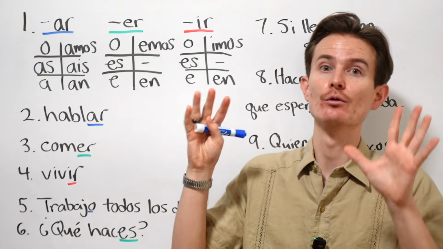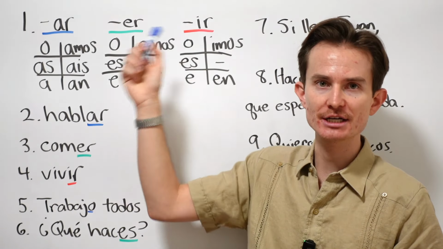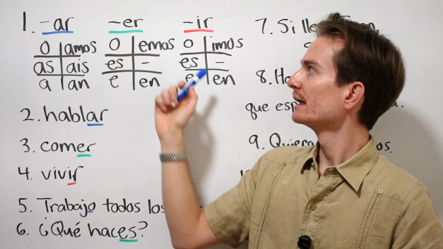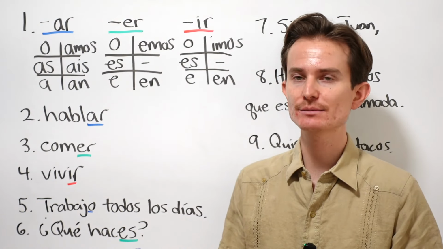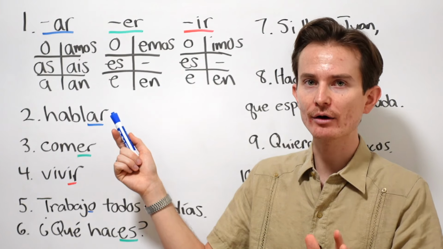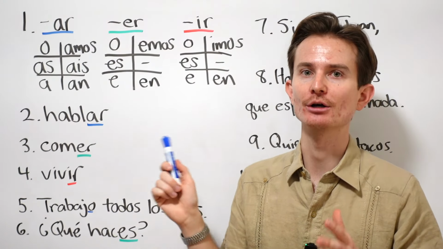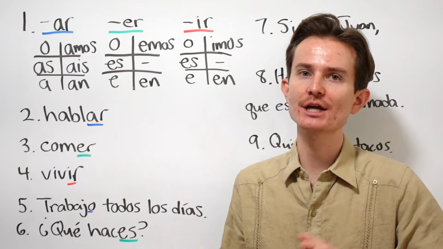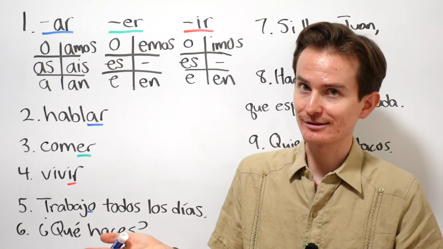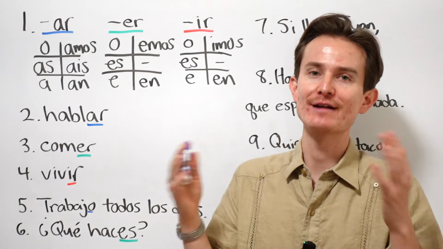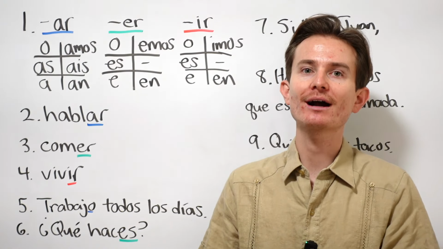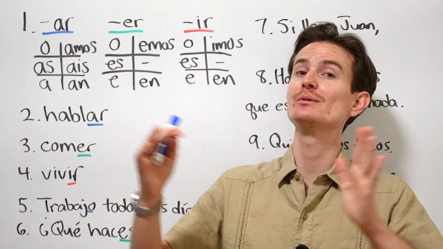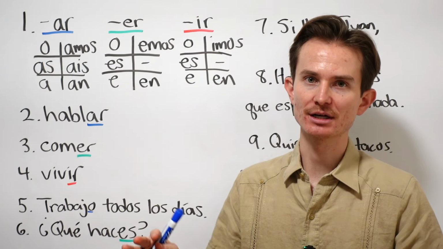Okay? So we're going to be looking at regular verbs, meaning they follow regular conjugation patterns, and they're in the indicative mood. Okay? So here we have our conjugation tables. If you've never seen these before, these are the holy grail for learning Spanish verb conjugations. All you need to do is follow these patterns and you'll be able to conjugate any verb that you want, as long as it's not an irregular, okay? Or if it has a stem change or something like that. In this video, we're not going to take a look at stem changes or worry about any of that stuff. I don't want to confuse you because in this video, there's going to be a lot of information. So we're just going to keep it simple, okay?